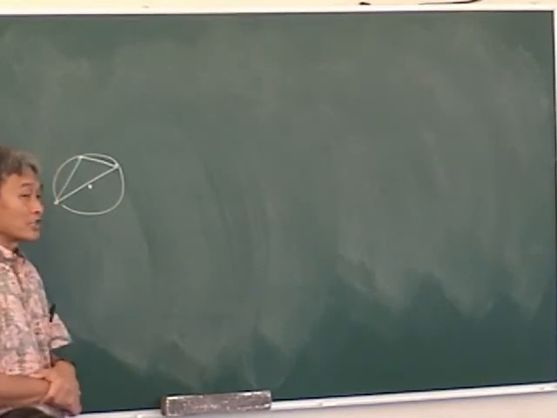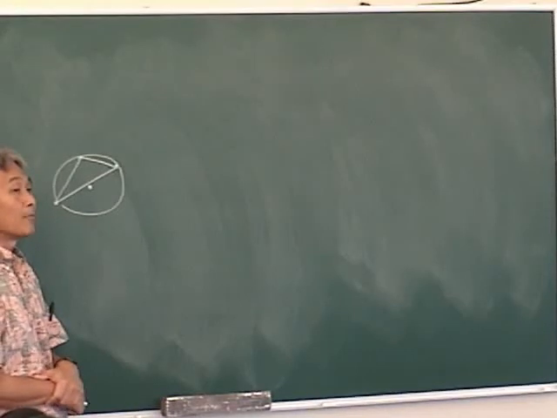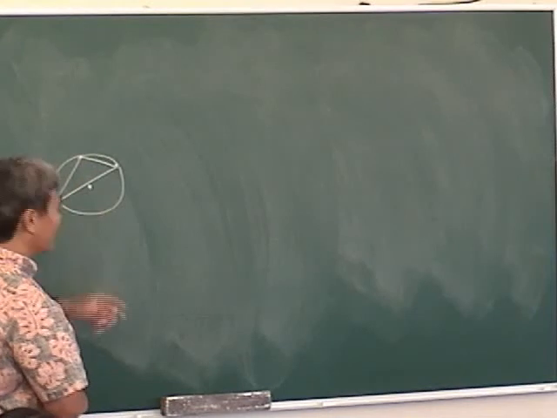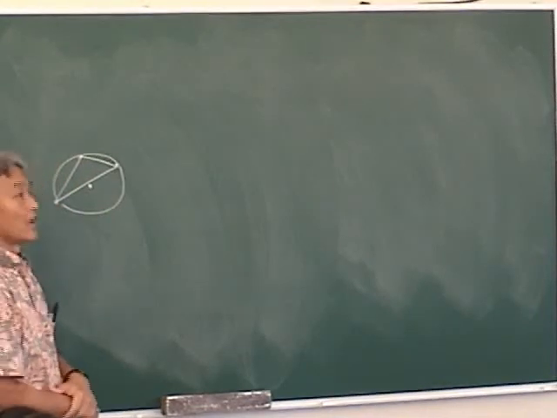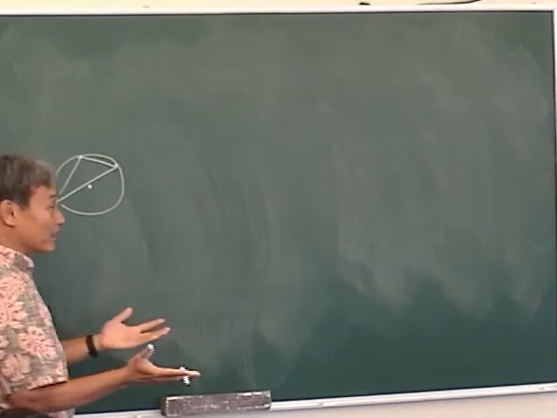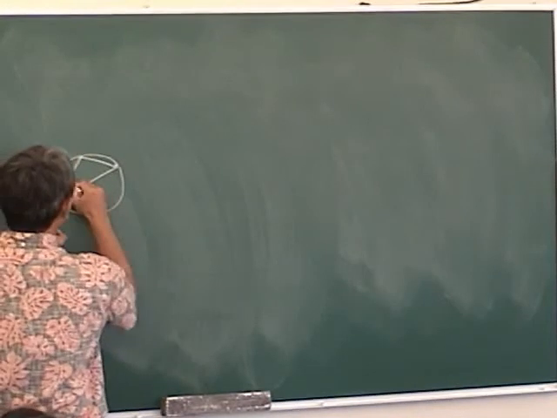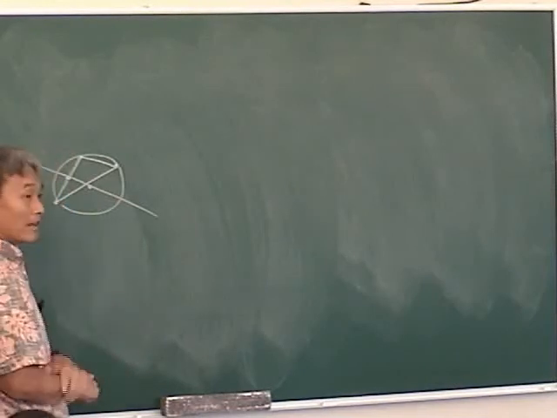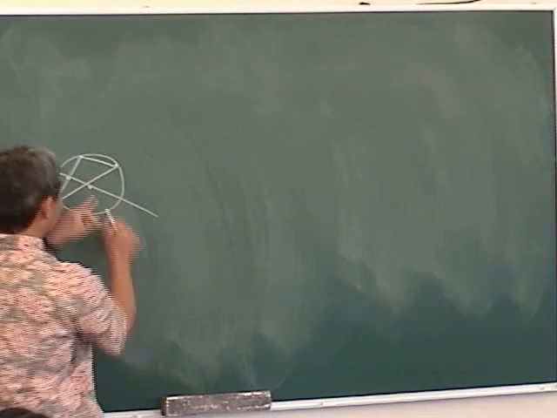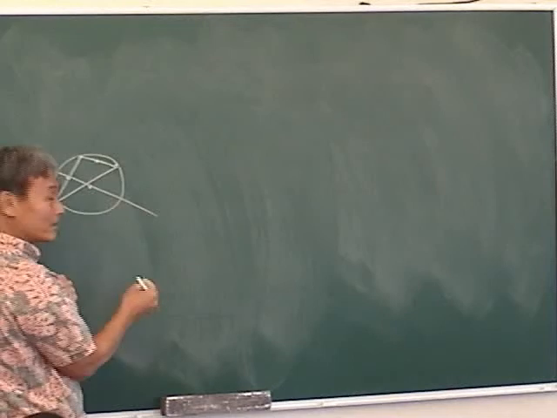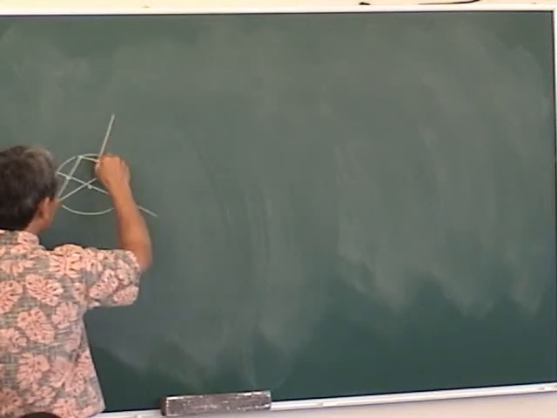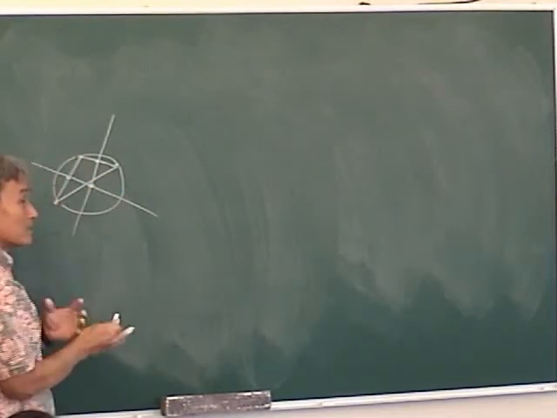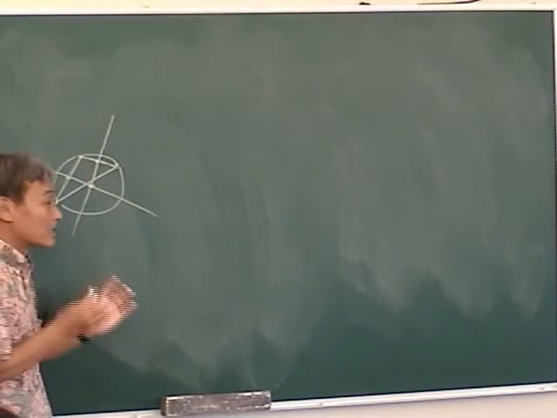It's the intersection of the perpendicular bisectors of the sides. If you have a triangle, how many perpendicular bisectors of the sides does it have? 3. But you only have to do 2, right? So say this side, you find the midpoint, then make a line that's perpendicular to it. That goes through the center. Then you take another side, find the midpoint. You guys know the midpoint formula, right? Then you make the slope perpendicular. That goes through the center too. The intersection of those 2 lines is the circumcenter. We learned this in the first quarter.